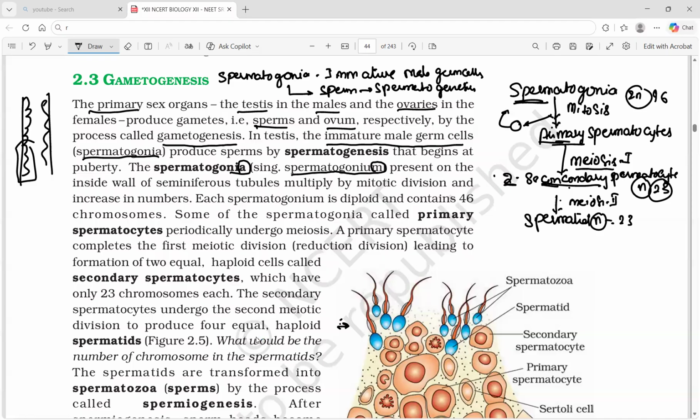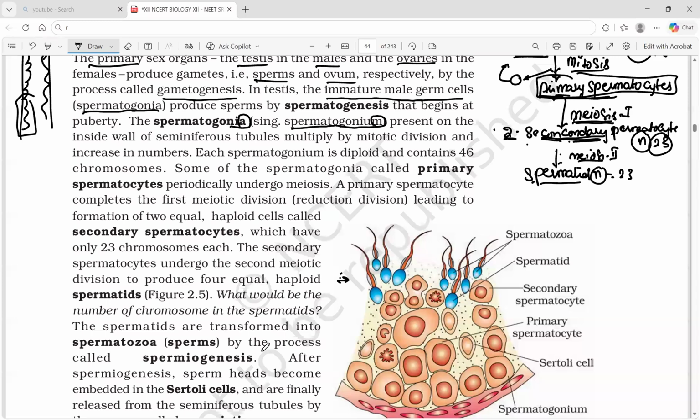So here we have 3 divisions. Mitosis is performed by spermatogonia, and mitosis results in primary spermatocytes. Meiosis 1 is performed by the primary spermatocyte and results in secondary spermatocytes. Meiosis 2 is performed by the secondary spermatocyte and results in spermatids. Each secondary spermatocyte forms 2, so 4 spermatids are formed from one primary spermatocyte in the end. What would be the number of chromosomes in a spermatid? They ask. n equal to 23.